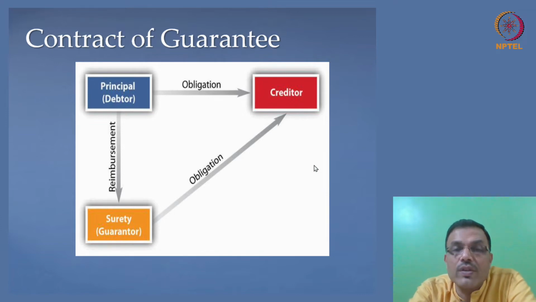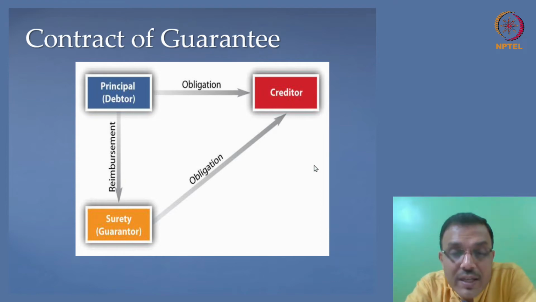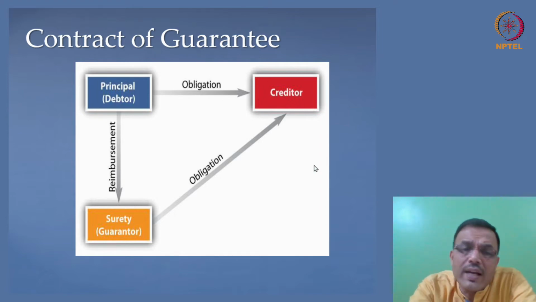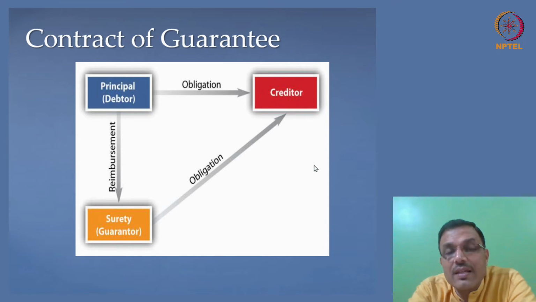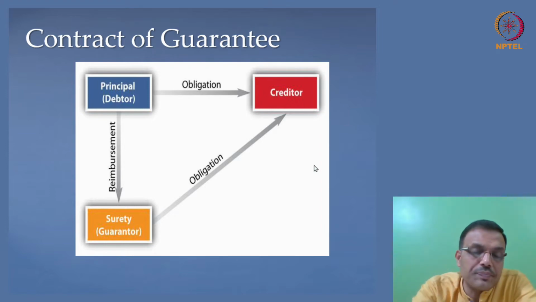Now, please note, it is obvious that the debtor and the surety have some kind of pre-existing understanding or relationship, because sureties or guarantors don't stand as guarantors for persons A, B, and C. They have to know the person. They have to probably have some previous obligation towards that person. So it's usually the debtor who approaches the surety and says, look, I need a loan. Will you stand as my guarantor? However, once the surety agrees to be a guarantor, his obligation is directly to the creditor. He says to the creditor, look, go ahead, give the loan to the debtor, and I will step in and support this contract.